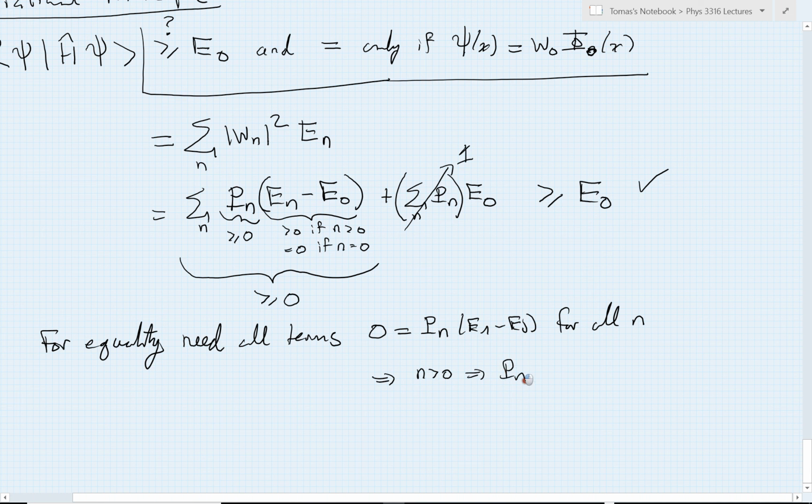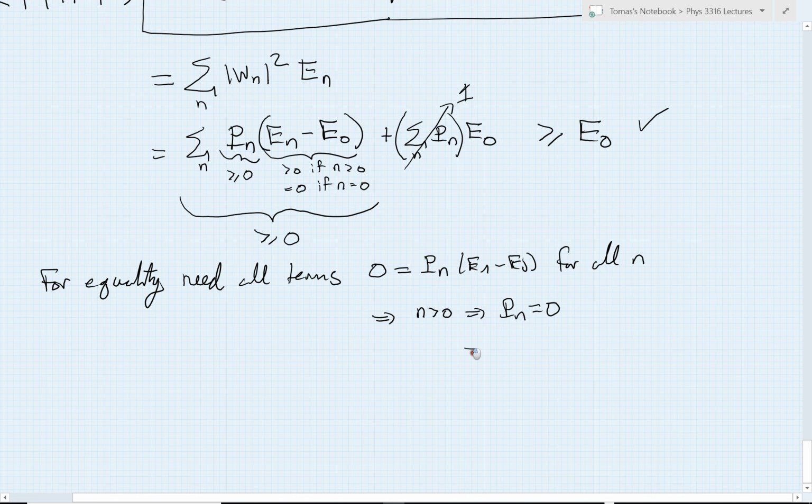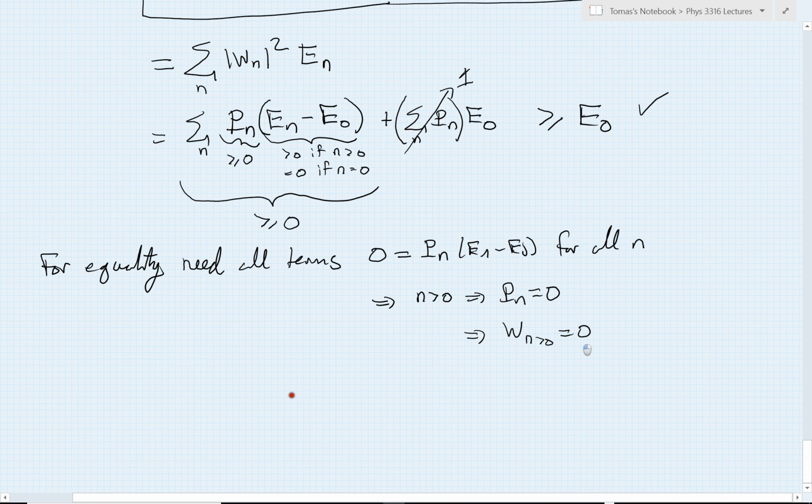That tells me then that there is no probability of finding the particle in any state that has an energy greater than E0. These weights, for example, in the quantum principle of superposition, their square gives me these Pn's. So therefore, I see that the weights for all the n's greater than 0 must equal 0.